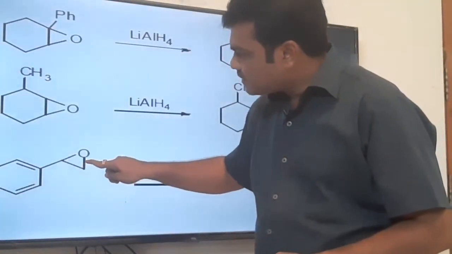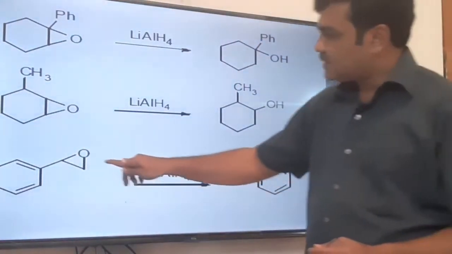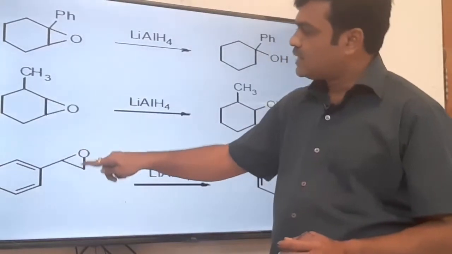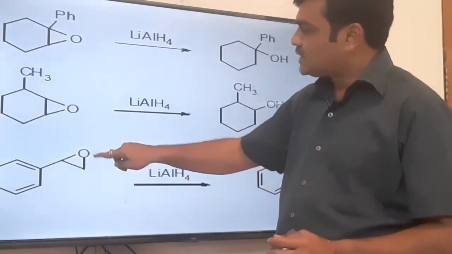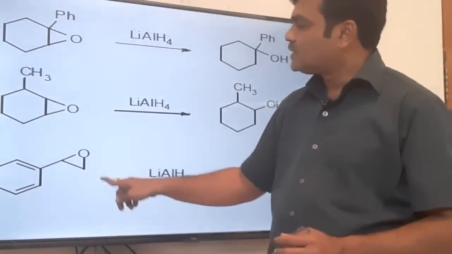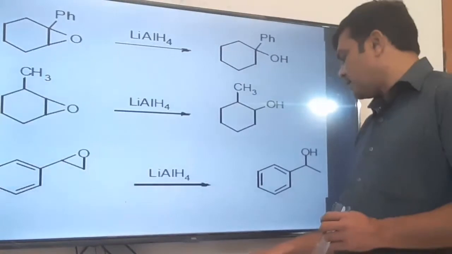This is again epoxide ring opening. Epoxide ring opening takes place from this side or this side. Obviously this side is less substituted and this side is more substituted. Accordingly we get the product.